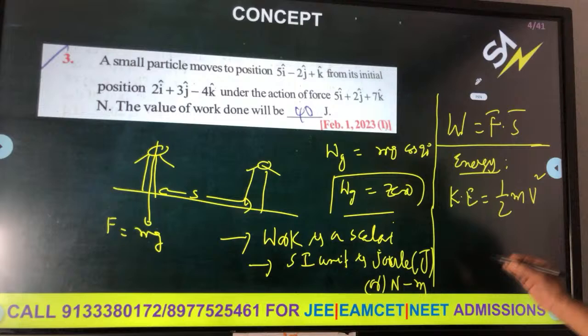Now electric potential energy is equal to 1 by 4 epsilon naught times Q1 Q2 by r. This is one constant. Q1 is a charge. Force means Coulomb's law, 1 by 4 epsilon naught Q1 Q2 by r square. That is a vector, but these are all scalars. Work done is scalar, energy is scalar. They do not have direction. So the energy unit is joule only, for any energy, gravitational or electric potential energy. What is epsilon naught? Permittivity. Q1 is one charge, Q2 is another charge, separated by distance r.